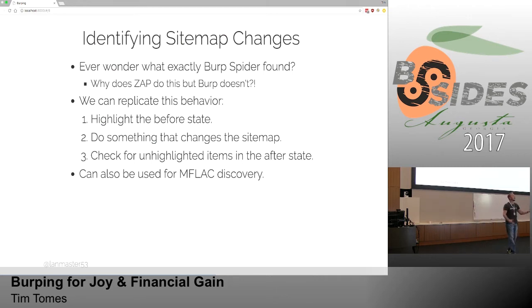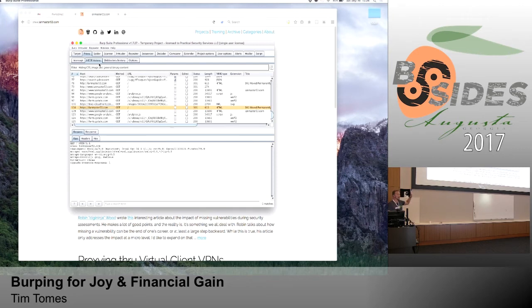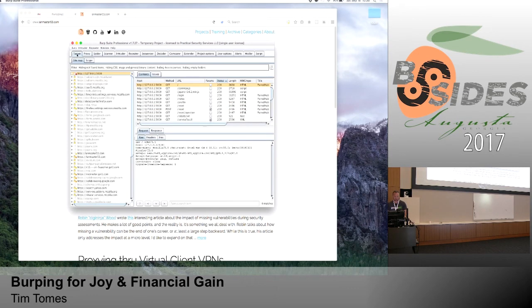Burp doesn't do that. And so I complained about this when I was teaching the BWT class in early 2016, and one of my students said, why don't we try this? And I was like, that's a fantastic idea. This is the plan right here. Let's highlight everything that we know about the application in our before state, run the automated tool, whatever it is, and then look at all the unhighlighted items, and it will have that visual cue of what new was found. I'm like, that's a great idea, let's do it. So let's run through this real quick and I'll show you what it looks like. This ends up being something that I now use on every single assessment. It's just a fantastic idea.